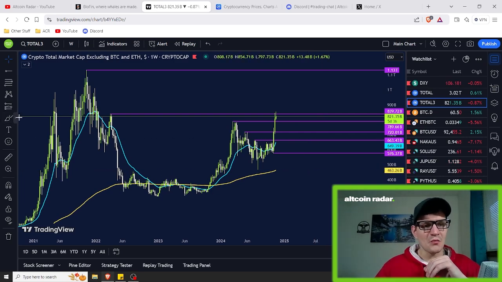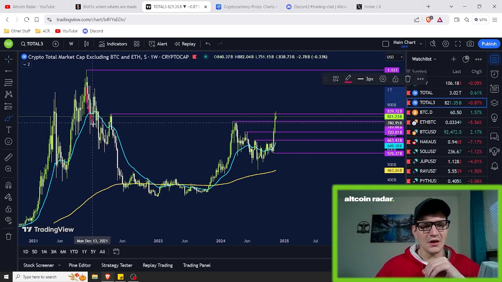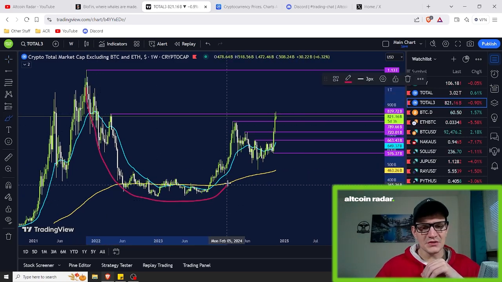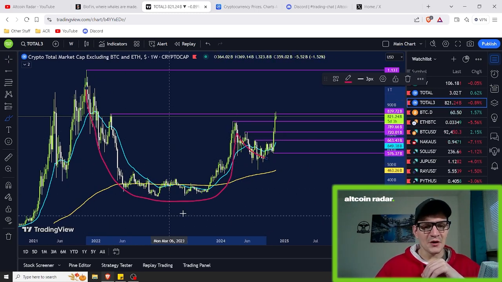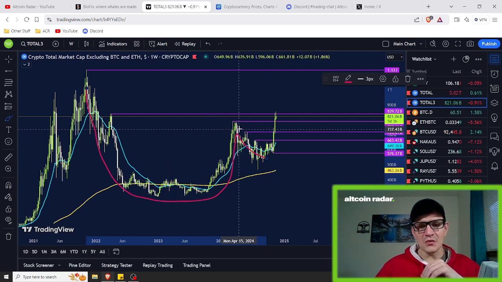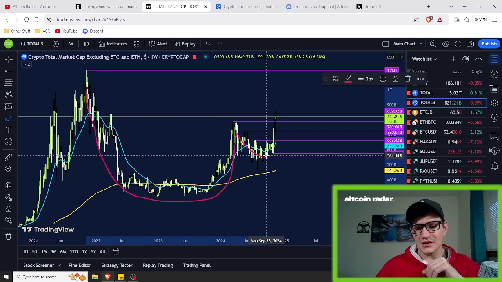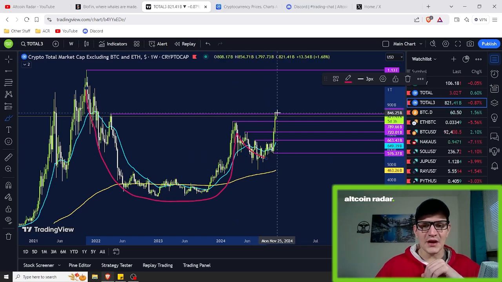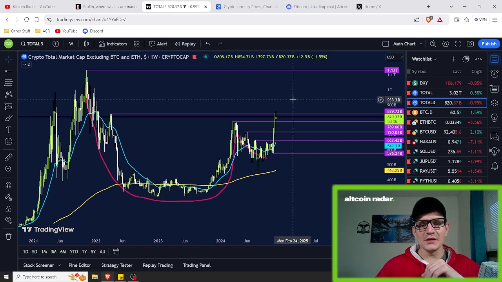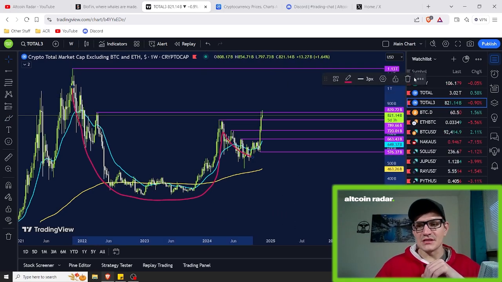But another thing that I want to go ahead and point out to you guys is we are also starting to finally complete this cup and handle. As you guys can clearly see, we've got a nice little cup here from the bear market that we had down in here, and then we went up and had our first leg in the bull market, and then we started to create the handle, and now we are starting to break out of that and starting to go back up again.